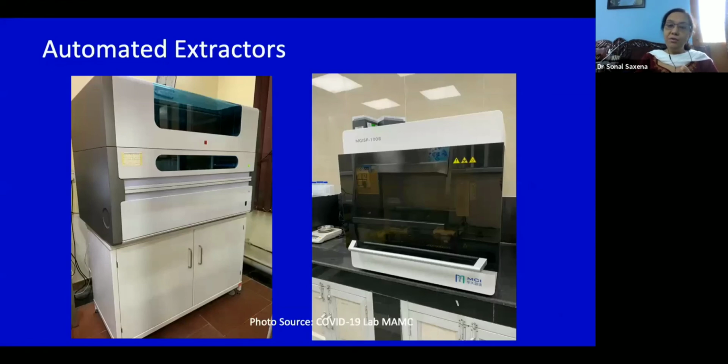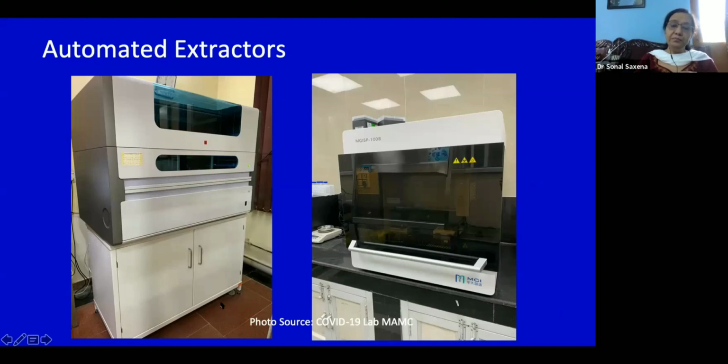Now, if you have automated extractors, you just have to load the sample, and they usually come with a hood which has a UV facility. We have these two. We have a 96 well extractor, and we have a 32 well extractor as well.